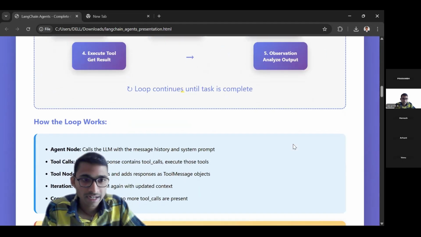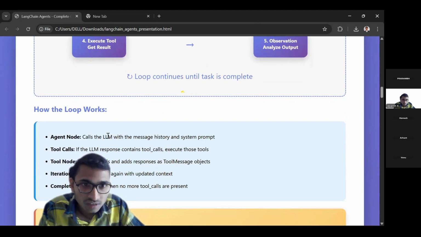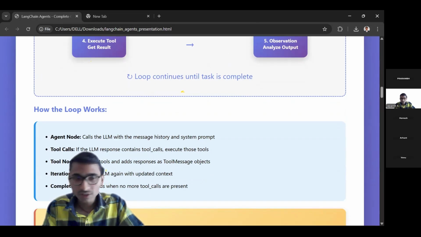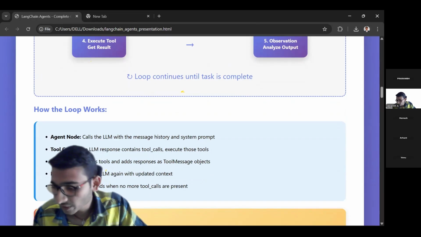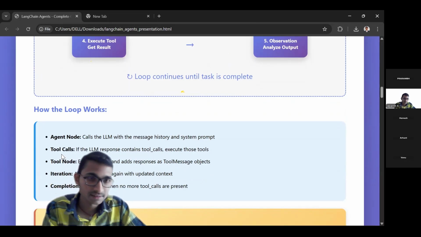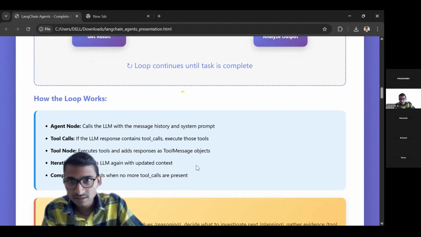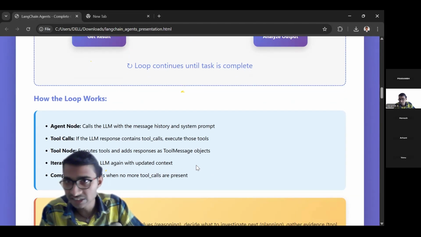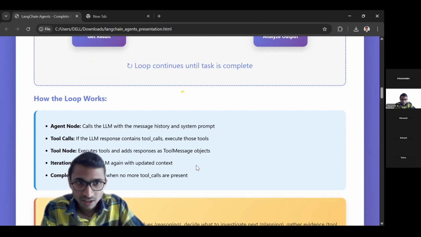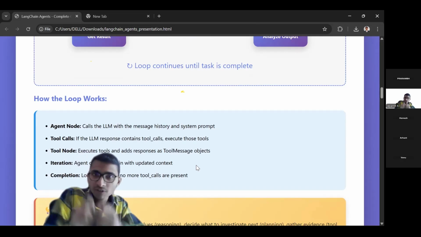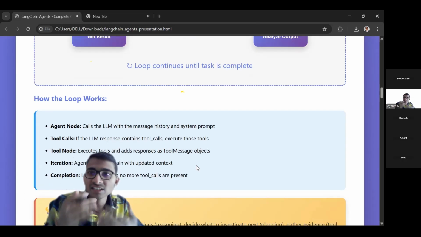The agent node calls the LLM. See, what are nodes? Here a tool node is there. Actually, we have another framework given by LangChain, which is called LangGraph, where this agentic module is implemented. But LangChain uses only a specific part of LangGraph so that we can build agents very easily.